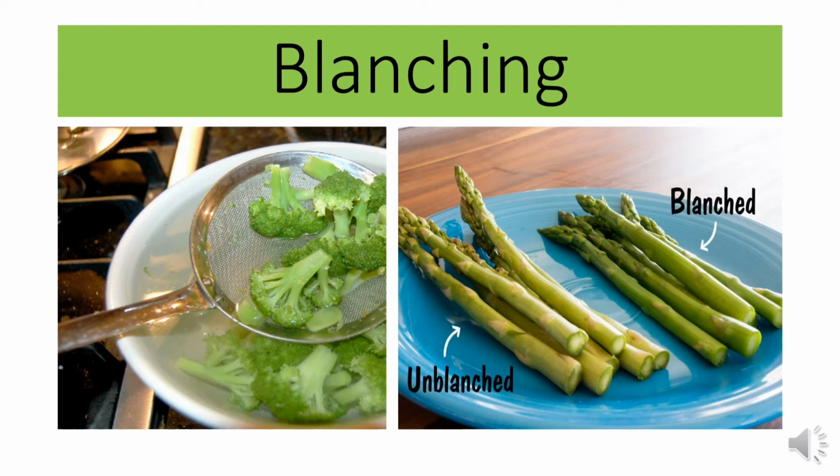Here you can see two images of blanching. The first one is the blanching process and the second one shows two types of asparagus, one blanched and another unblanched. Blanching is the process by which sliced fruits or vegetables are kept in boiled water for 2 to 5 minutes and then dried up for preservation purposes.